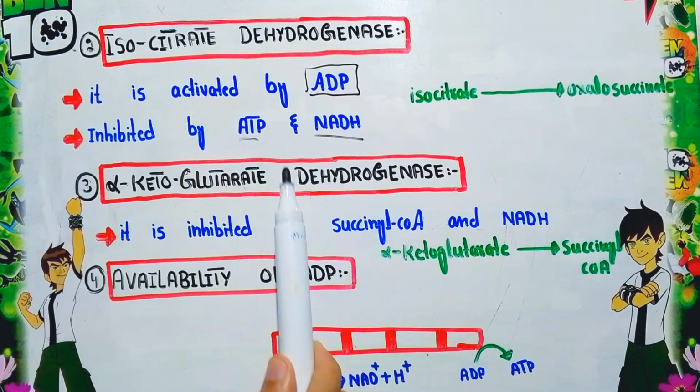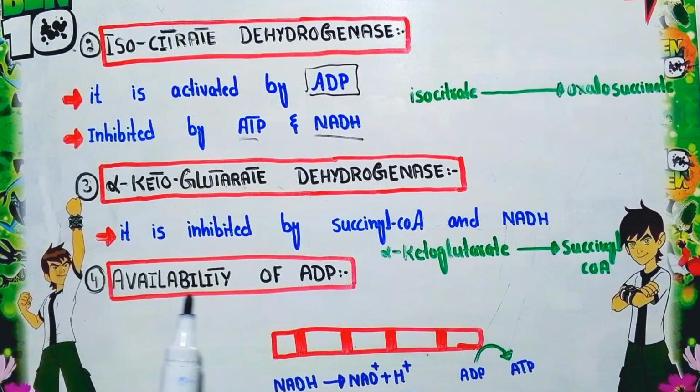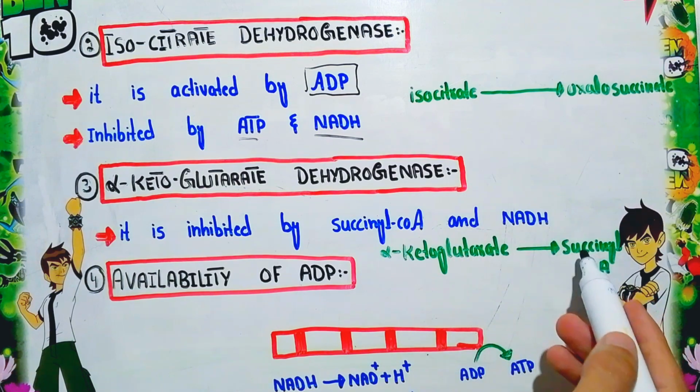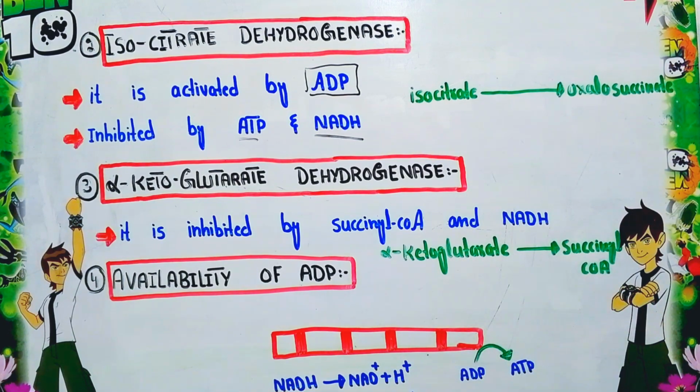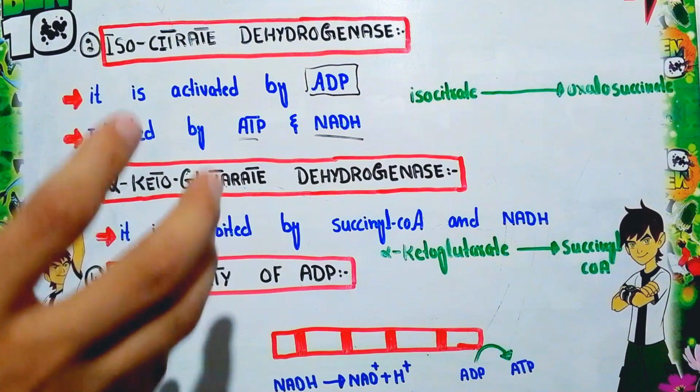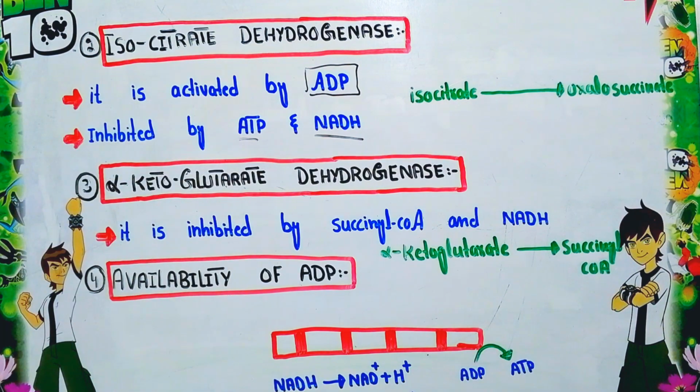This alpha ketoglutarate dehydrogenase enzyme acts on alpha ketoglutarate and converts this intermediate of the TCA cycle into succinyl coenzyme A. This is the function of alpha ketoglutarate dehydrogenase enzyme.